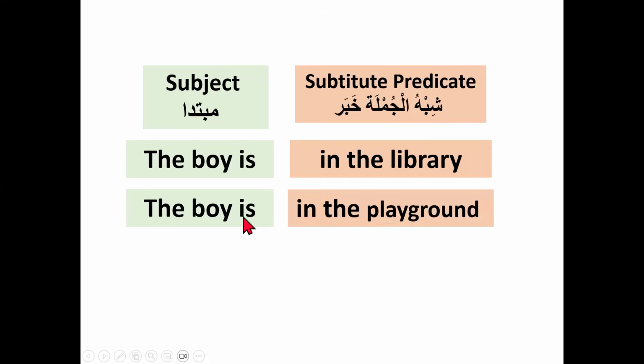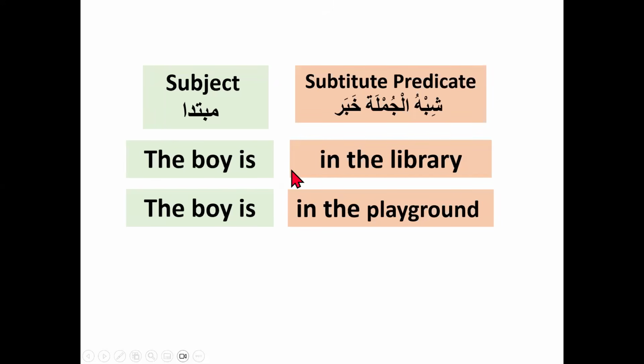I'm giving you one more example. The boy is in the playground. Why is the predicate not mentioned here? Because we know that if he is in the playground, of course he is not sleeping there, not eating there, not reading. He must be playing there. That's why he's in the playground. The boy is playing in the playground.